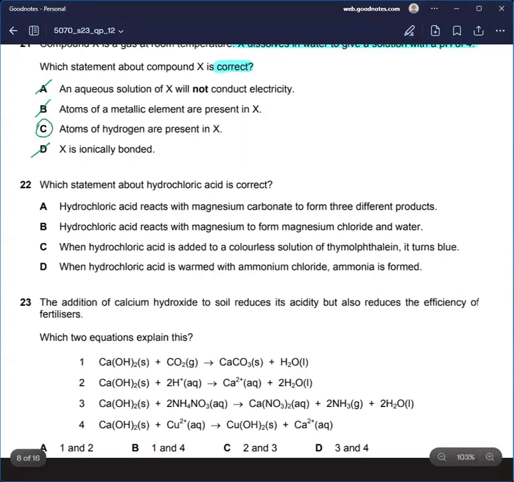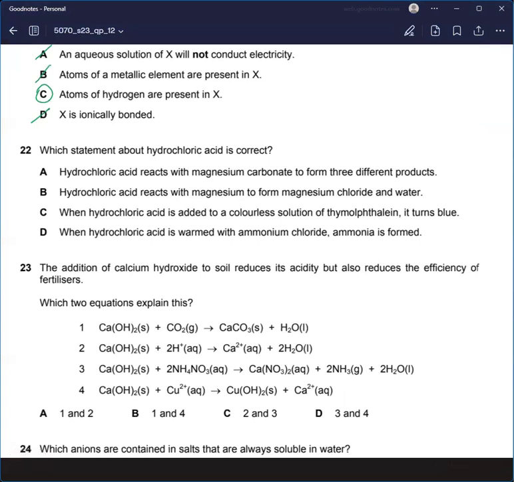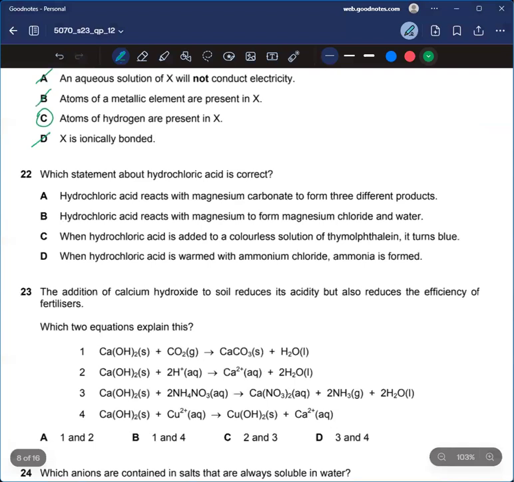All right. Question number 22. Which statement about hydrochloric acid is correct? Hydrochloric acid reacts with magnesium carbonate to form three different products. Let's check it.